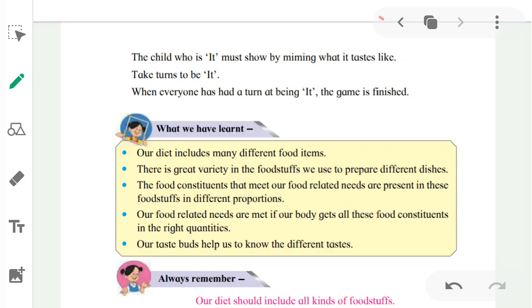So always remember one thing. Our diet should include all kinds of foodstuff. We should not say, मैं ये नहीं खाती हूँ, मैं वो नहीं खाती हूँ. We should eat every type of foodstuff because it will help our body to grow in a better way and make us healthy.